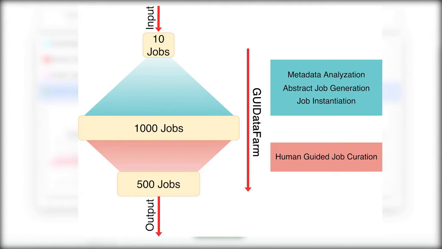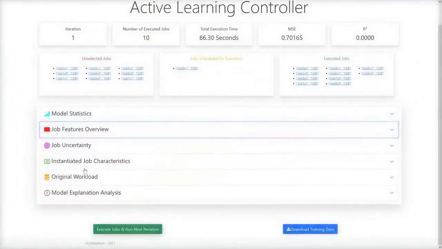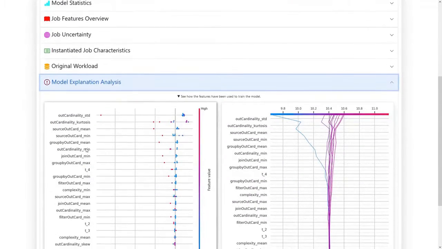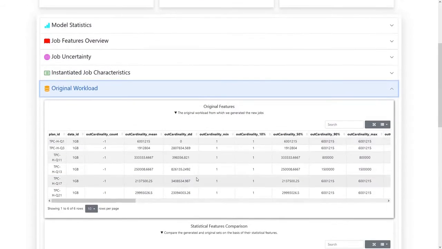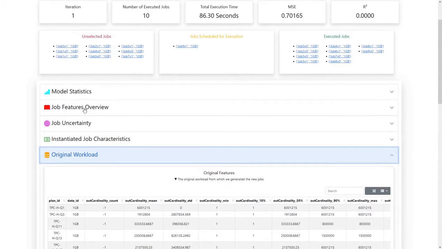Now we show an example use of our system. So first we look at the model explanation analysis, and we see that the out-cardinality standard deviation is quite an important feature for using our workload as training data. We then look at the value of the original jobs for the feature. In this case, we want to make a model that performs well on the original workload.